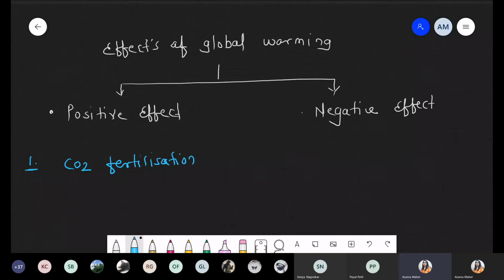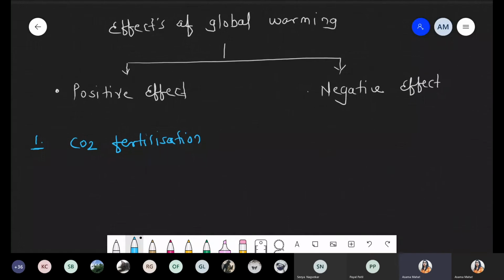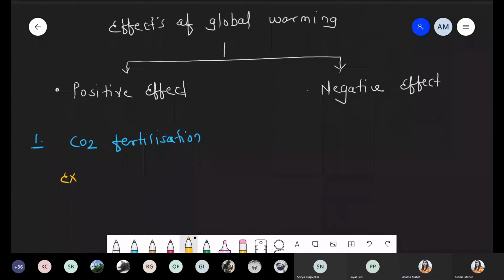And under this carbon dioxide fertilization, simply we are taking the example, that is C3 plant. I hope you remember last year in photosynthesis chapter we discussed C3 plant, C4 plant and the CAM plant, और उसके related हमने cycle भी देखे थे. That is C3 cycle, also called as the Calvin cycle. C4 cycle, also called as the double CO2 fixation cycle or Hatch and Slack cycle. And another, that is CAM pathway, CAM cycle, which is present in succulents, like cactus, means the desert plant. So we are only focusing on the C3 plant.